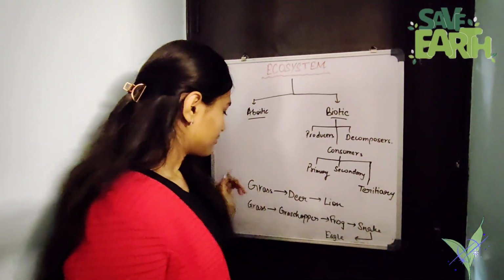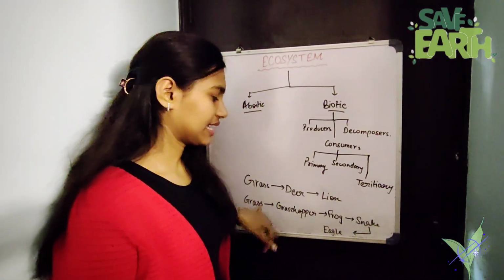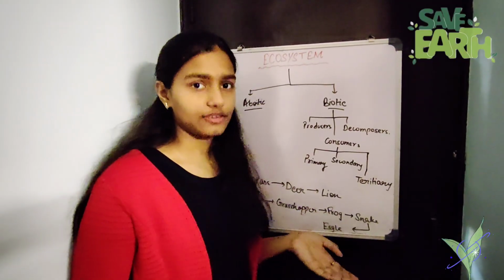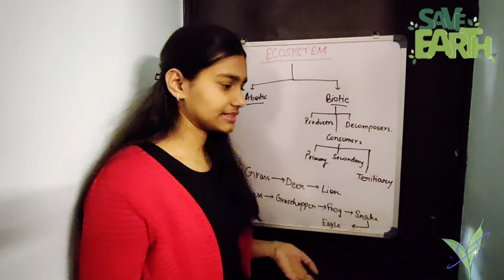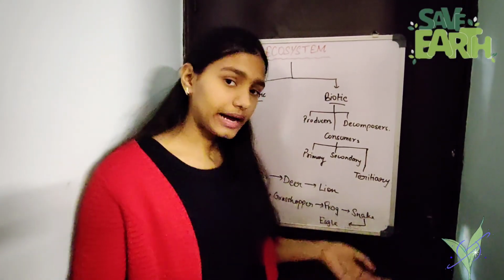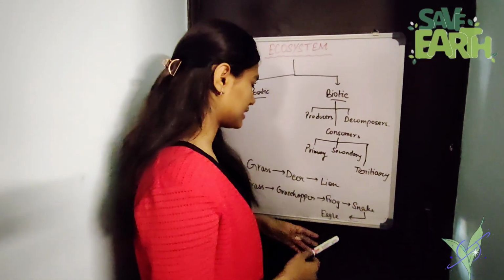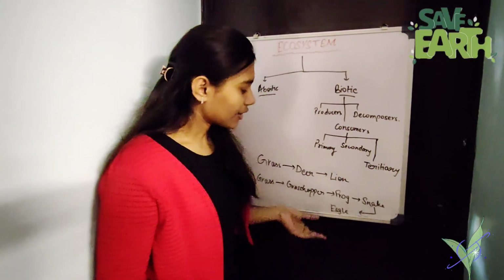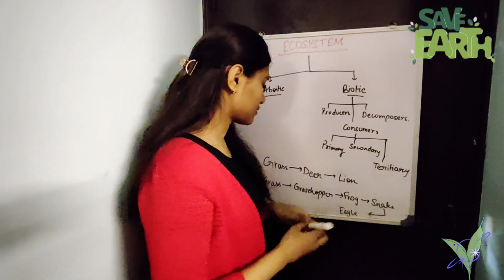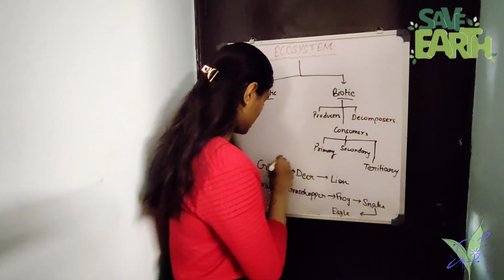So when, for example, two food chains get interlinked or connected, it forms a food web. You can say two or more food chains combined together form a food web. So basically, in a food web, an organism, for example, a lion, I'll make a food chain.